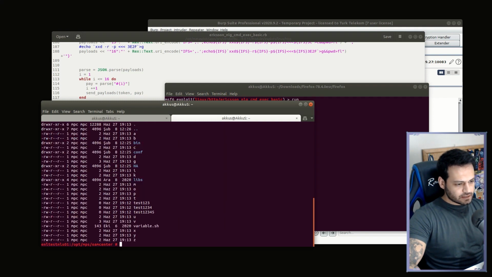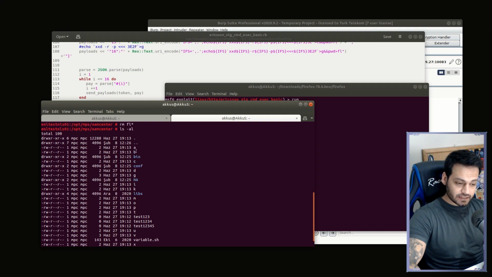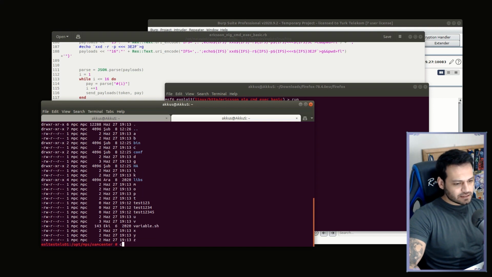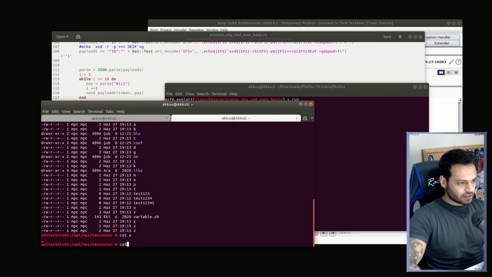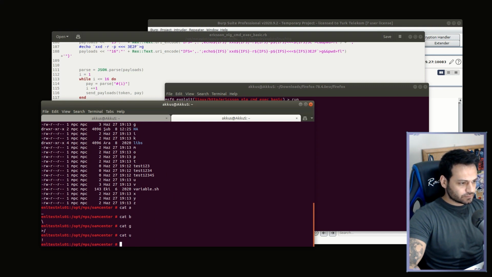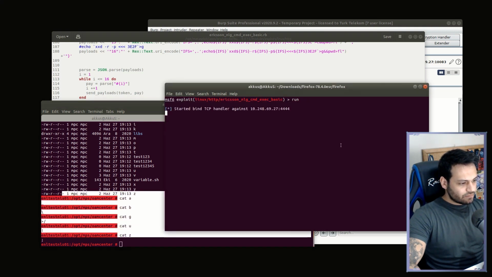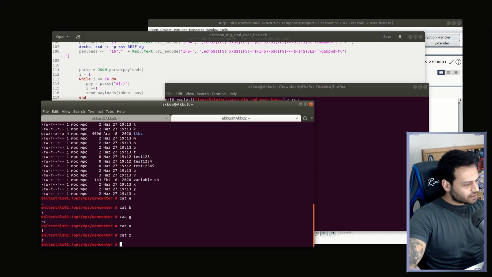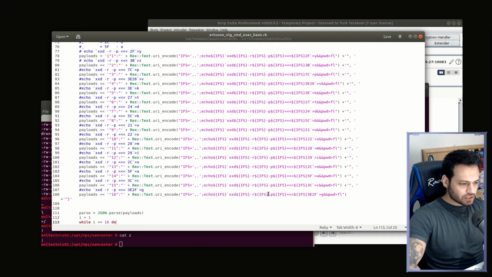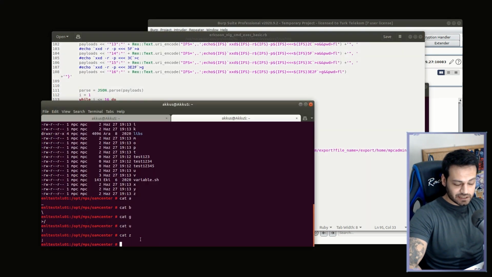As you can see, the payloads we have sent for all restricted characters have been successfully created. As you can see, when we check inside, there is no problem. Now we can do the necessary actions to get a reverse shell now that we got rid of the restricted characters problem, guys.